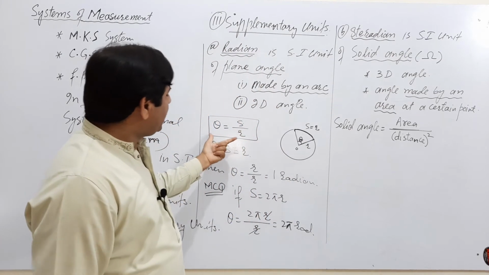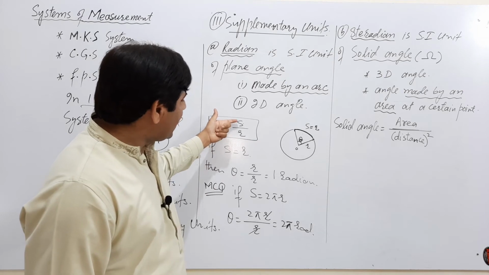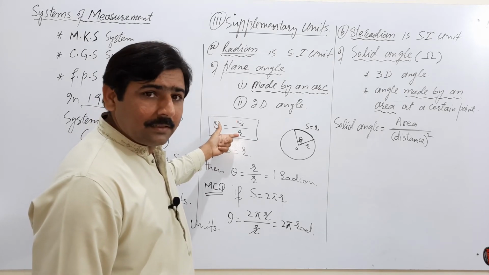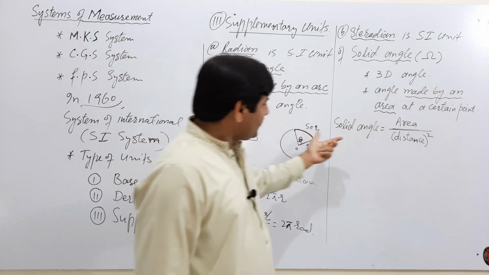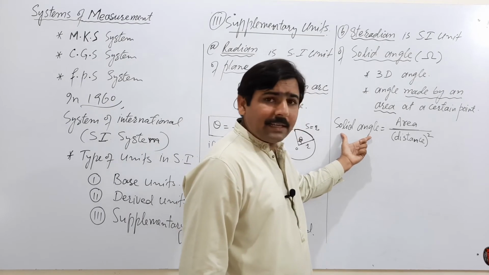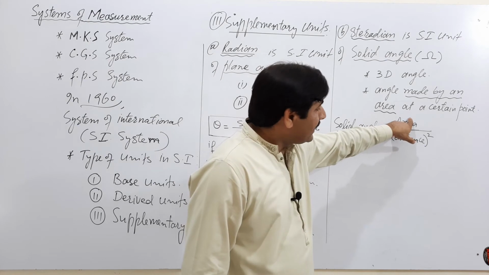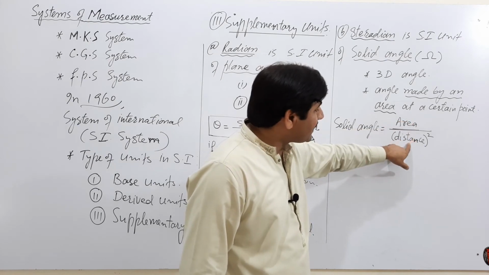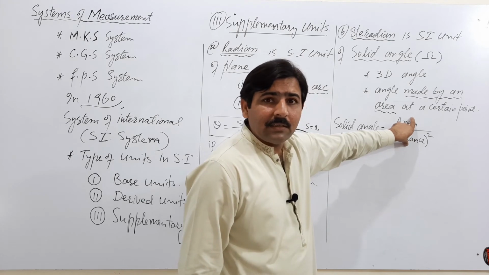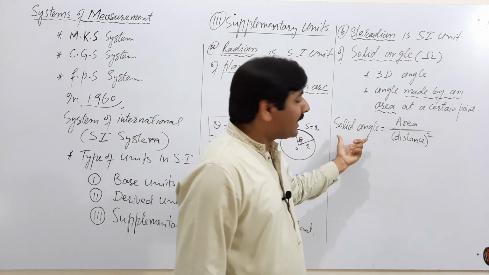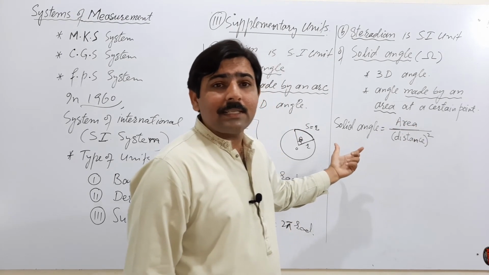The formula for plane angle is arc length divided by length, so plane angle is also dimensionless. The formula for solid angle is area divided by length square. Meter square divided by meter square is equal to none. So the solid angle has no dimensions, but it has certain units.